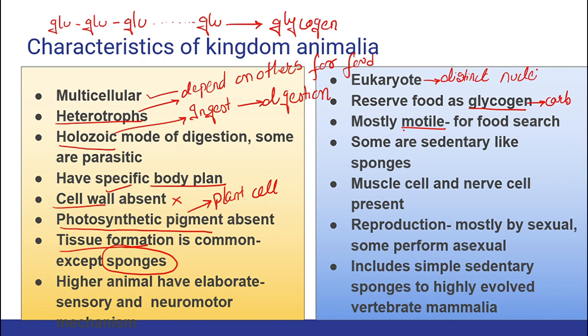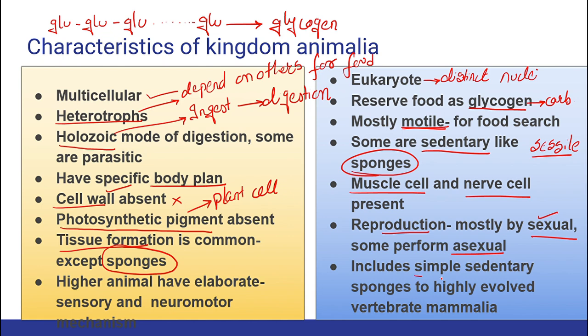Mostly animals are motile in nature and some are sedentary or sessile. It means they are going to stay only at a particular place. For example, sponges, I'll show you the picture, and you can see that sponges will not move from their place. Now, muscle cell and nerve cell are the feature of the animal kingdom. Have we seen muscle cell and nerve cell in plants? No, we have not seen, right? Reproduction is mostly going to be sexual reproduction, but can I say that asexual reproduction is absent? No, asexual reproduction is also present, but mostly you see sexual reproduction.